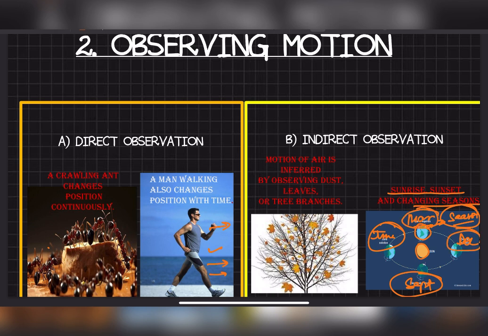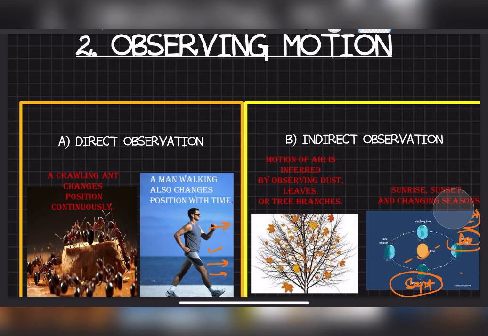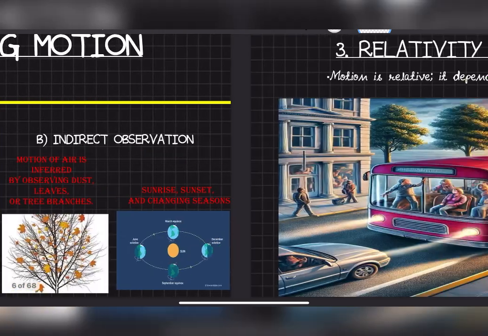So season changes. How do you know that earth is moving? Because earth is moving around the sun. Because of that, season changes. So by looking at the season, we can say earth is moving around the sun. Have you seen earth moving around the sun? Has any scientist seen that? No, they are staying on the earth. How can they see that earth is moving? One of the basic ideas they got that earth is moving or not is through changes of season. This is one of the examples in a textbook, so I explained it to you.